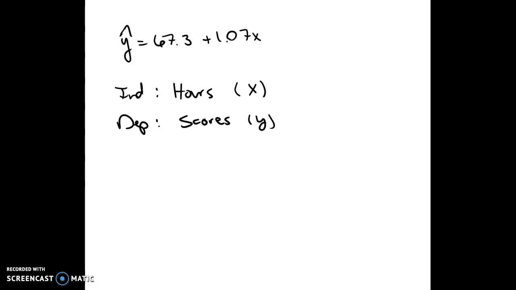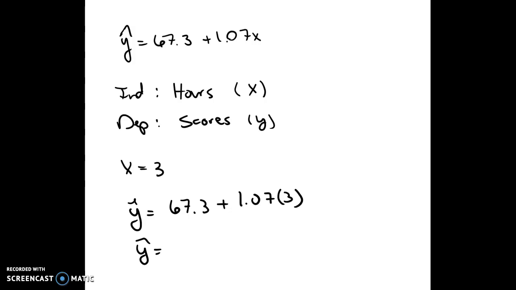Okay, we just said that we were looking for 3 hours of preparation. So what they just gave us was an x value of 3, and so they're looking for a y value. So all we need to do is plug in 3 into the formula that they gave us. So 67.3 plus 1.07 times 3. So that should give us 70.51, which should be our final answer.